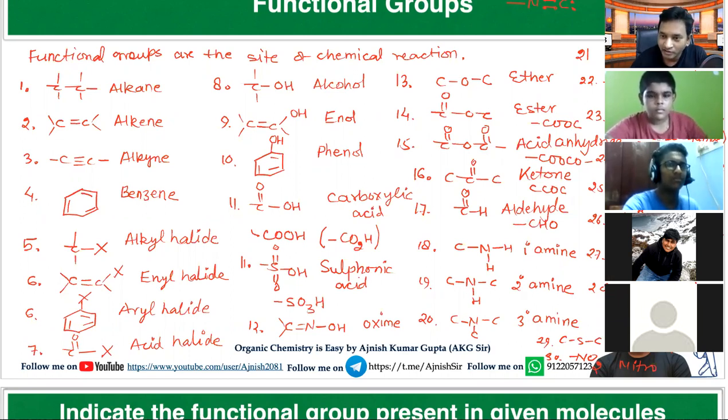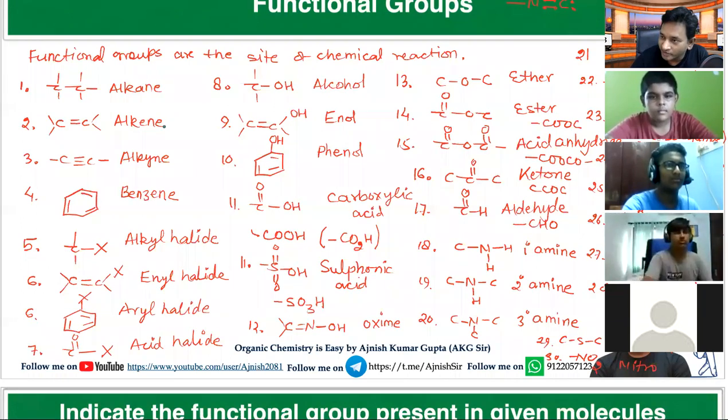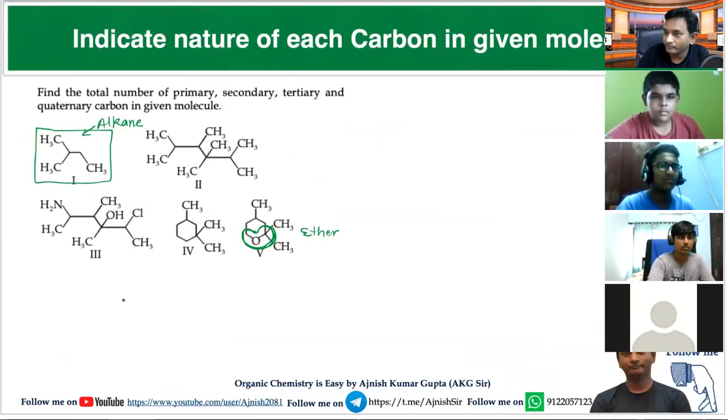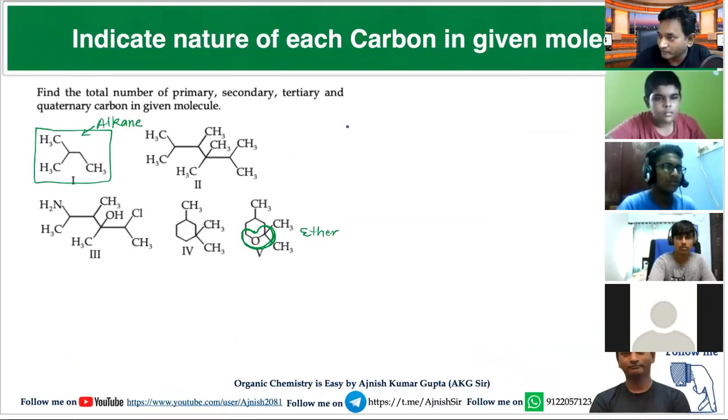When you see oxygen, never think for these; think for this one. When you see nitrogen, never think for these; think for these ones. It will save you time. When you have halogen, think for these ones. Think once more so that your understanding will be enhanced.